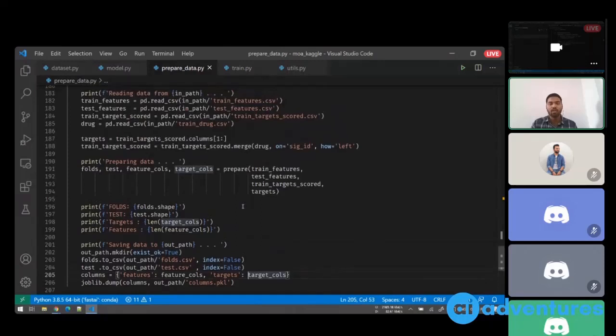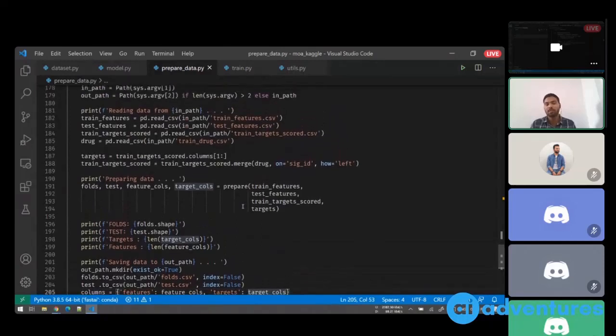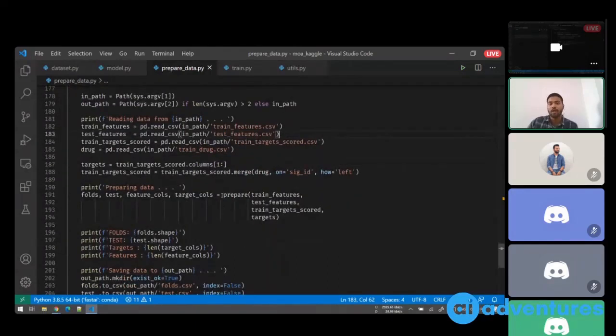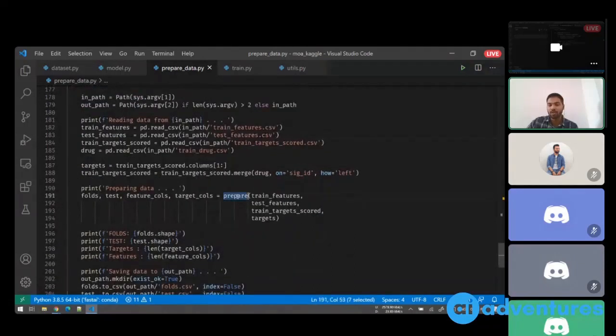Now, this code is meant for testing if this script is working properly or not. So initially, what I'll do is I'll not convert all the 10,000 records, but I'll take only 100 records to see if this thing is working. And this thing also acts as documentation for using these functions. So I know my prepare function will take these 4 data frames.